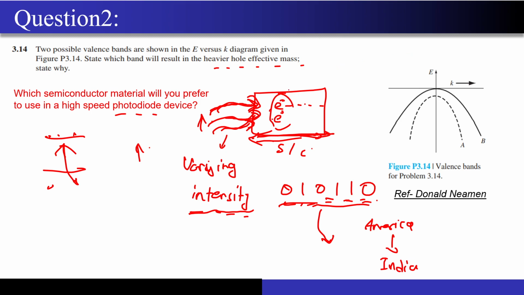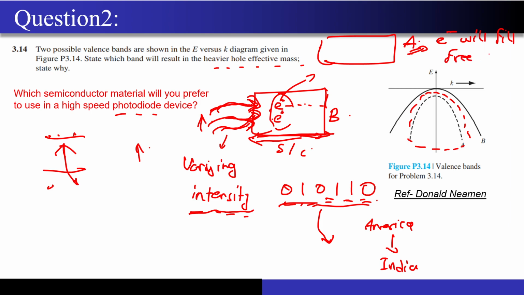So if I place the same electron in a different crystal now, let's say this is a semiconductor slab, maybe this curve A, and this is a semiconductor slab from crystal B, right? Now you can clearly see that curve A has the higher curvature. That means electrons in this slab will feel free to move.